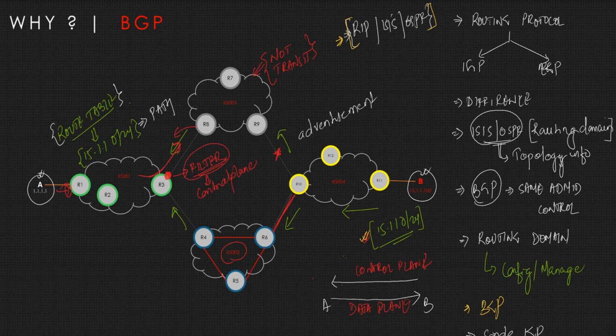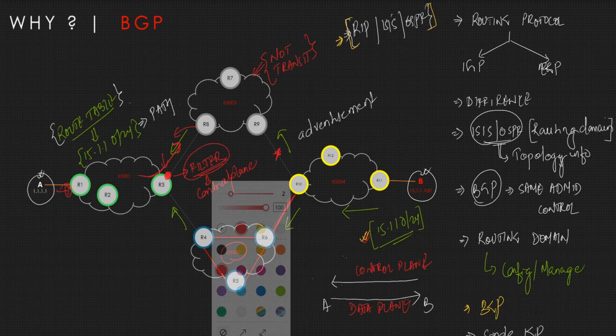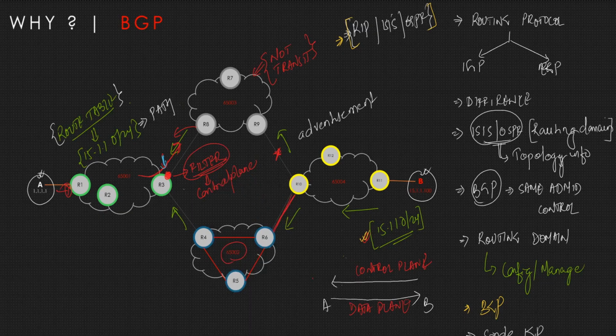Whenever we are applying a filter, it should be managed by someone, some administrators, some network engineers, right? Now, for example, there are thousands of routes over here. What will happen? We need to add that number of filters again and again, and then we need to maintain those filters as well, right? For instance, while maintaining or configuring, something goes wrong. For example, you remove a filter and this starts advertising, and the data plane will start going through this and reaching here, right? If there is some problem with the filter, because this is what we are doing manually.